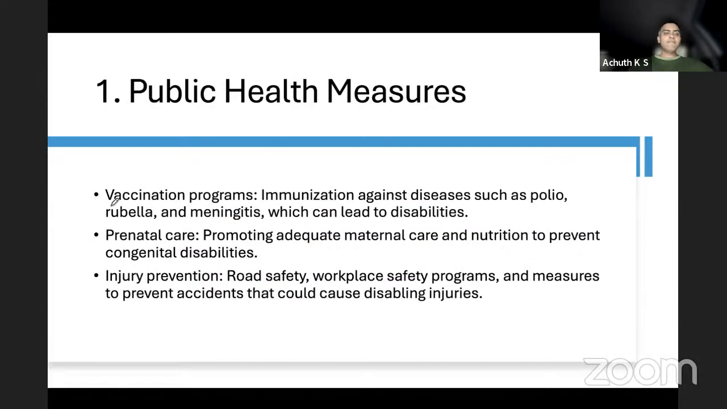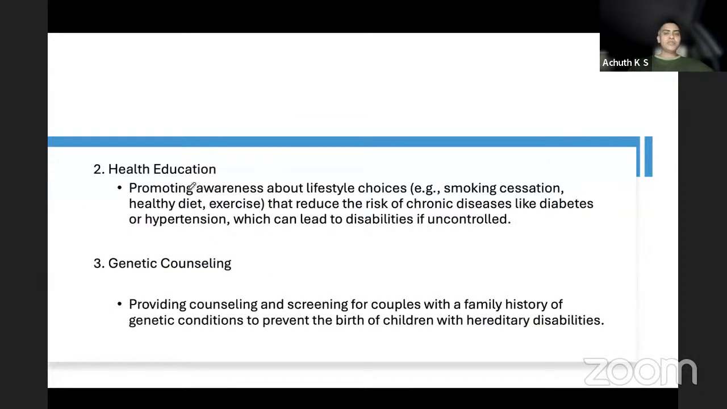Like public health measures, vaccination programs such as pulse polio immunization and Mission Indradhanush, which includes rubella and JE vaccination for meningitis. So all these lead to disabilities which can be prevented by vaccination. Coming to prenatal care, promoting adequate maternal care and nutrition during pregnancy can prevent congenital anomalies. Injury prevention by road safety and workplace safety programs can prevent injuries. Health education, promoting awareness about lifestyle choices.